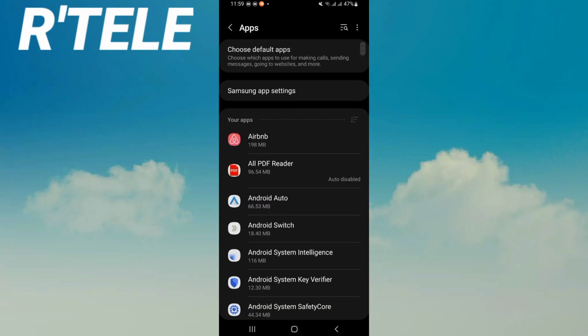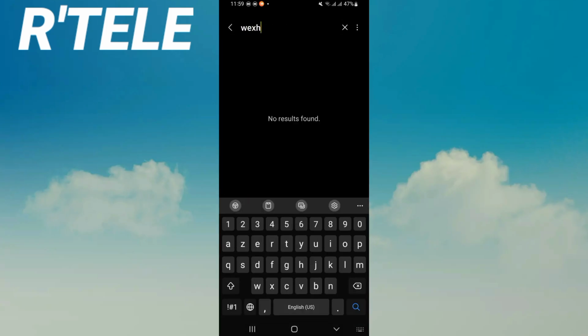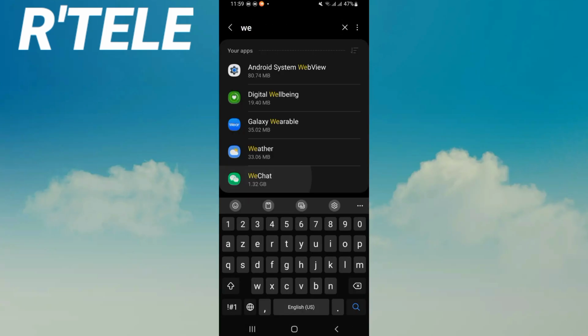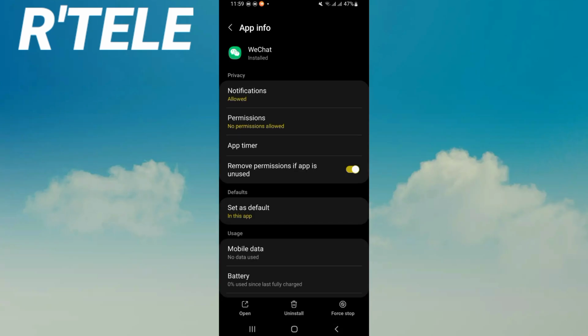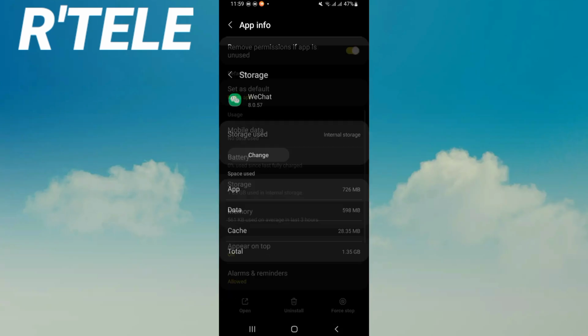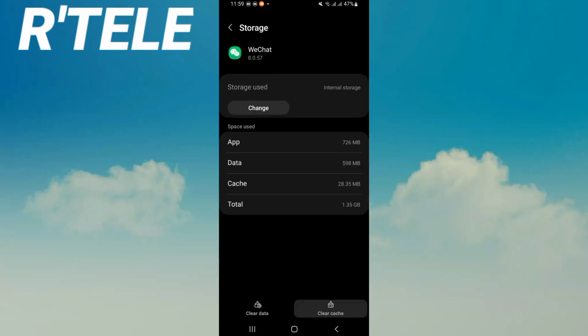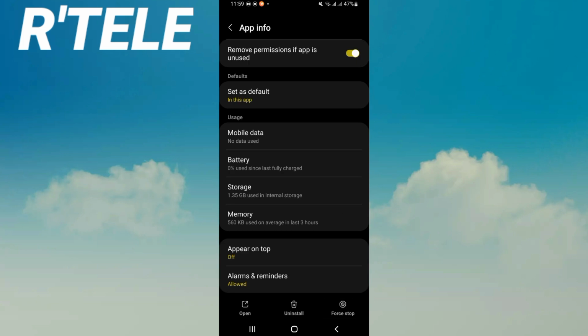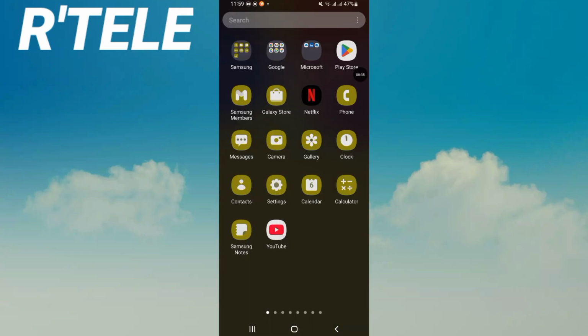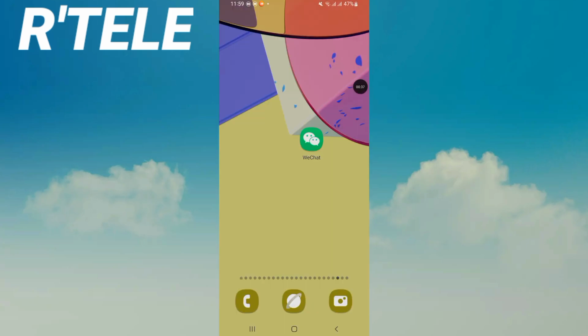Click on your apps option and search for WeChat, and click on it when you find it. Now scroll this list, click storage and click clear cache and back. Now click on force stop, click OK. Move to Play Store or App Store and update WeChat, restart.